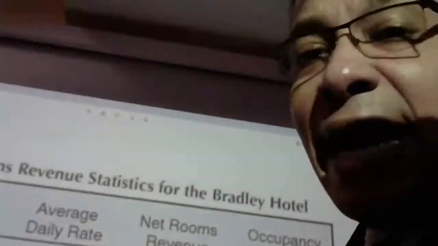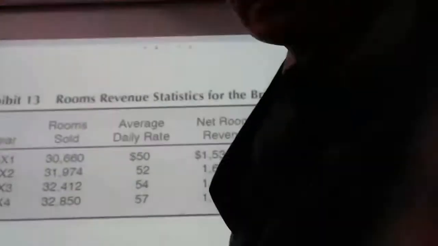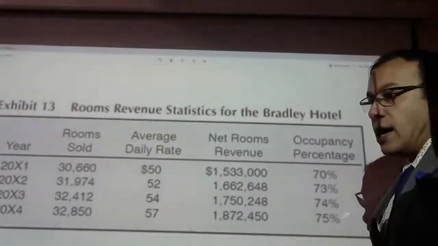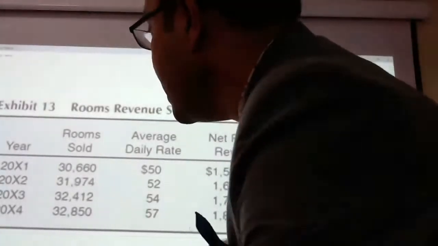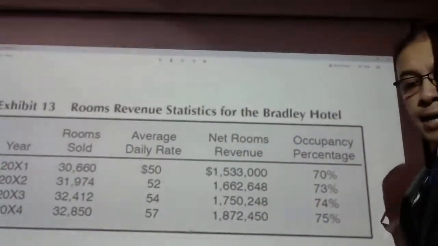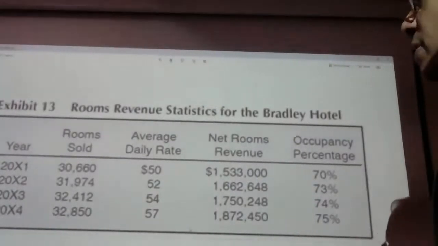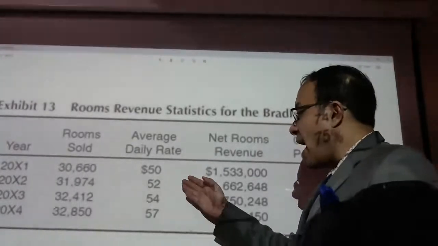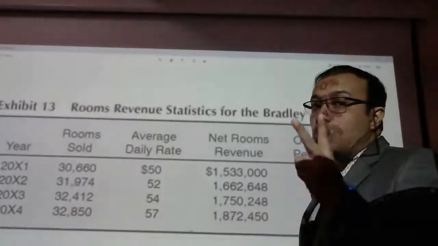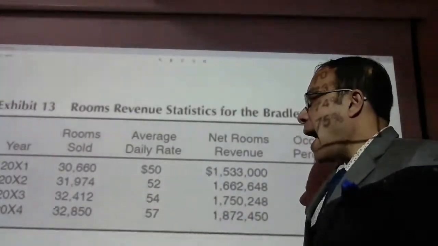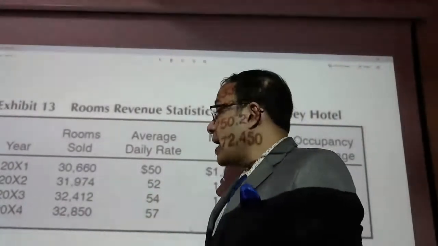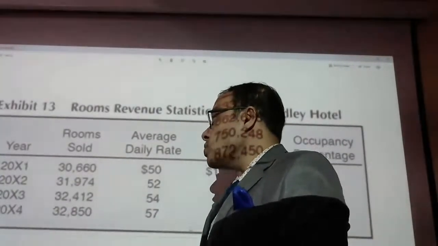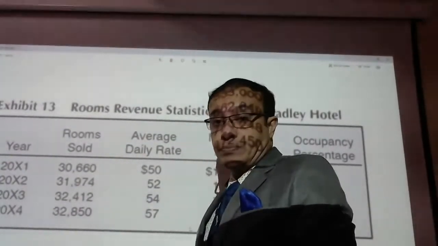Now we are again historically reviewing the past statistics, and this is for a hotel, which is a little bit better example than the one you had seen last time. Now you see what happens in the next year. In the next year, we have increased our ADR by $2. All right, and we see that there is an increase in sales by something like 1,340.